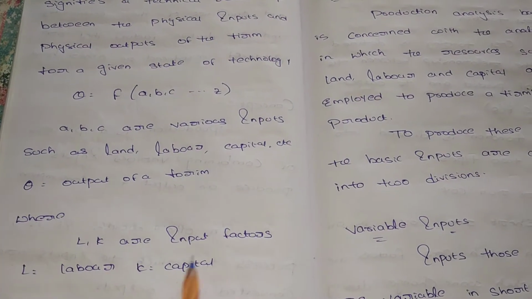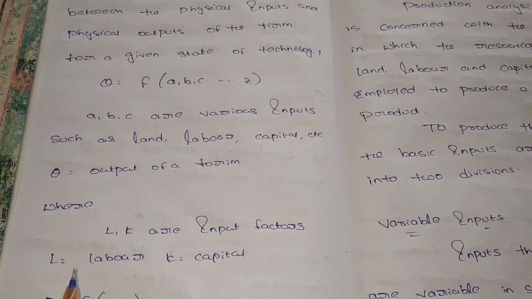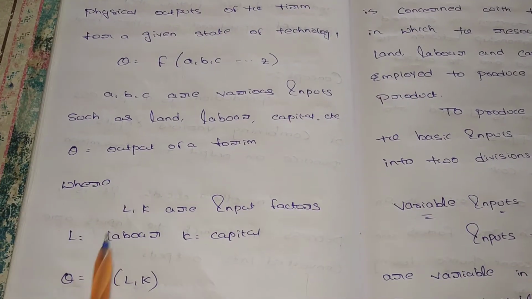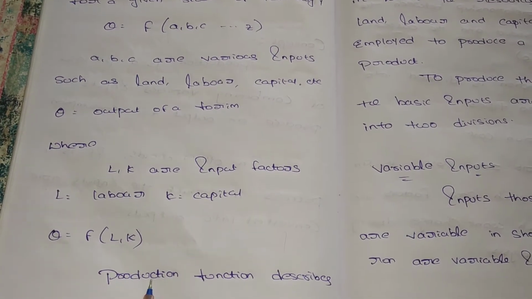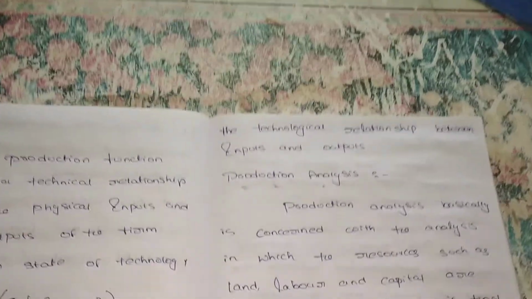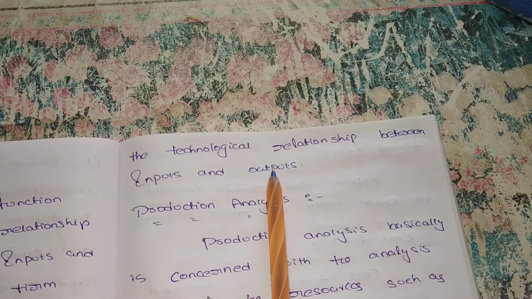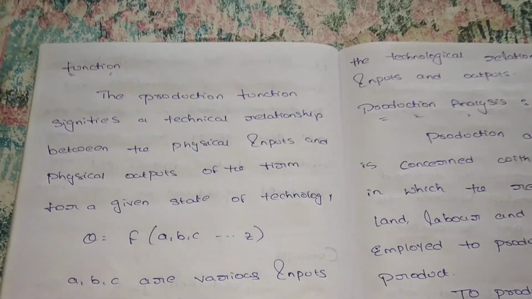Here L and K are the input factors. Suppose there are only two input factors, that is, L for labor and K for capital. So Q is equal to F of L comma K. The production function describes the technological relationship between the inputs and outputs.